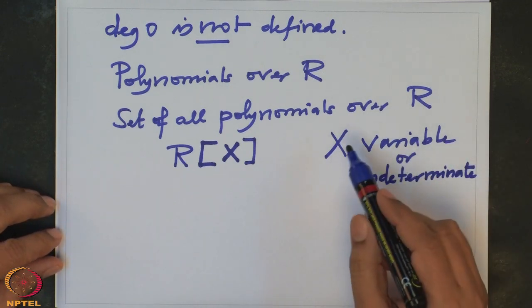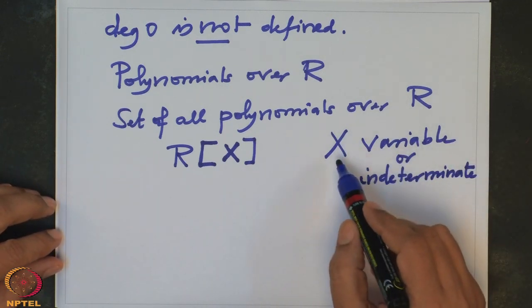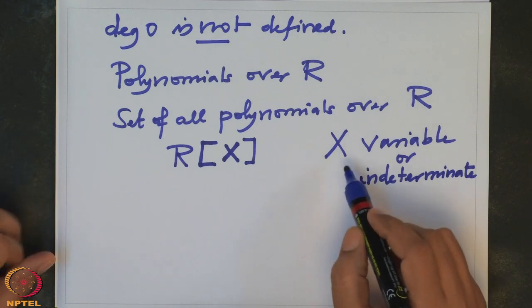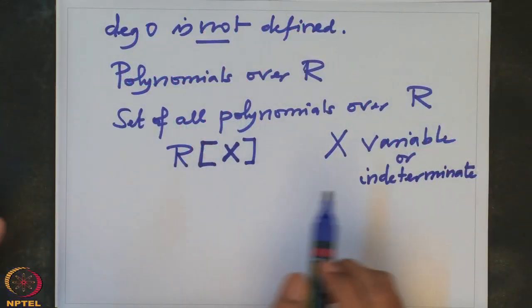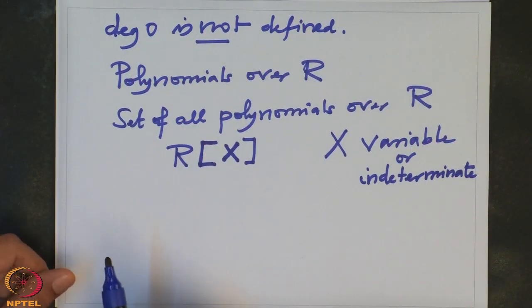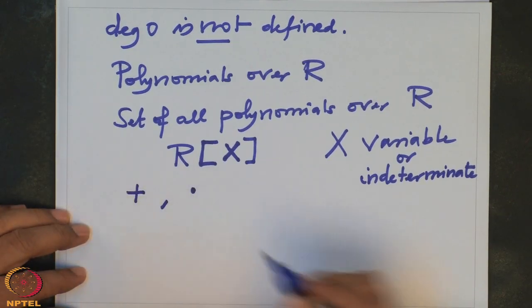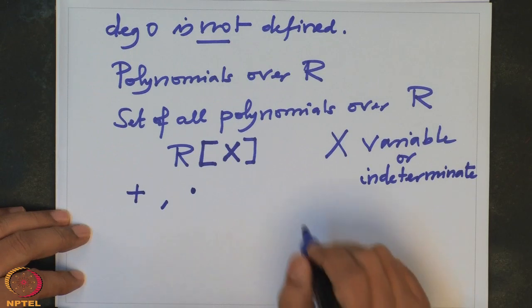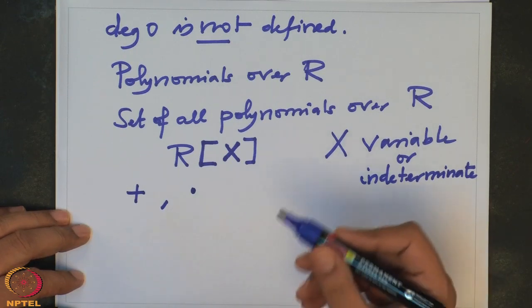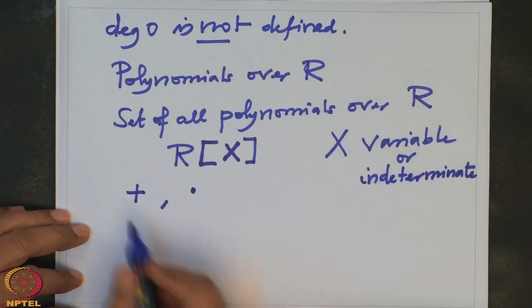Variables and indeterminates are always denoted by capital letters X, because small letters x will be used for evaluations. And the square bracket is also used for polynomials. Later on you will say they are rational functions. Now on this set there are two natural operations, addition and multiplication, so that it becomes a ring, and then we will say that it is a polynomial ring over a ring R. And what are these operations?